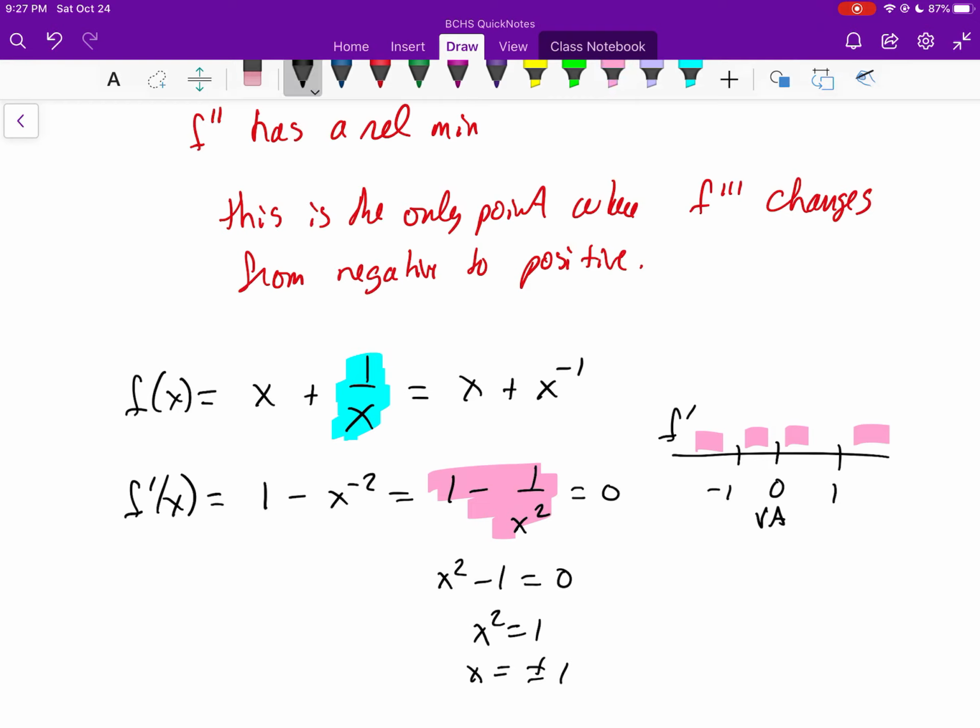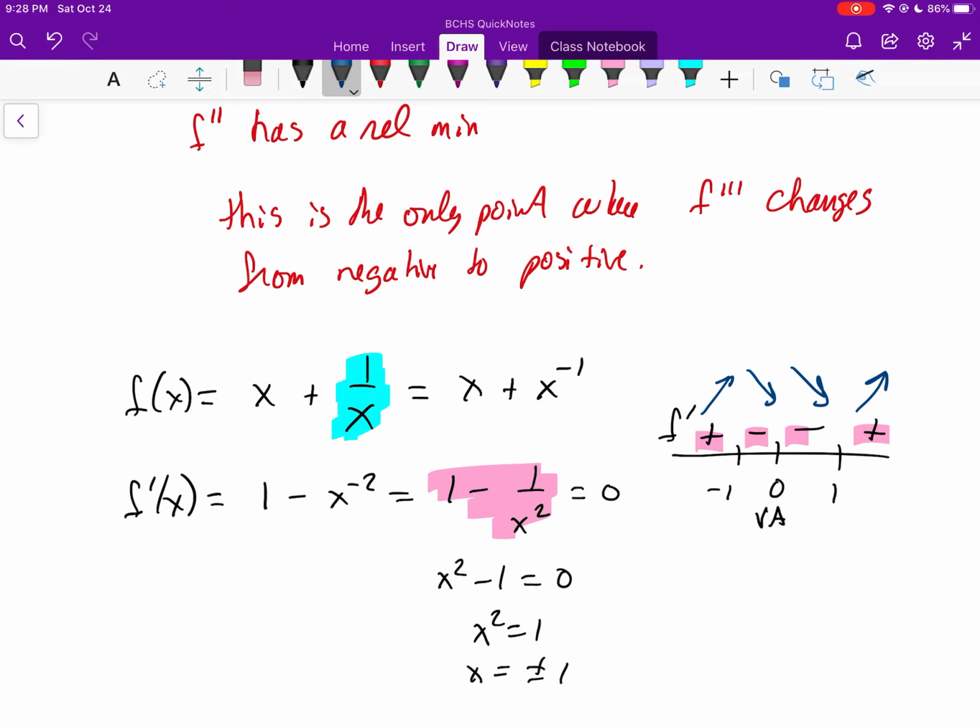And so if you plug in values like large negative numbers in magnitude or large positive numbers in magnitude, the 1 over x squared will be very close to 0, and 1 minus that is going to be positive. If you plug in values between -1 and 0 or between 0 and 1, the 1 over x squared is going to be very, very large in magnitude. 1 minus that is going to be negative. And so the function f was going up, then it went down, then it went down, then it went up.